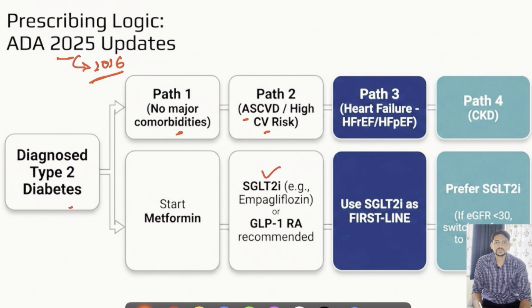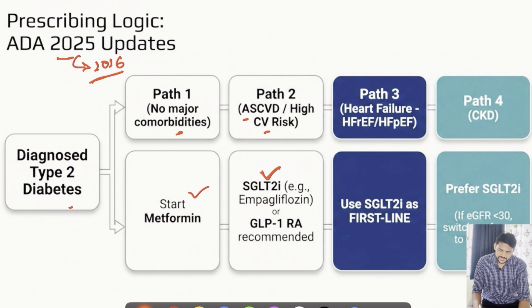If these high risks are not there, then we can consider metformin as the starting agent and we can add on the SGLT2 inhibitors if you find any of these risk factors associated. So overall, metformin is still the first line agent when there are no comorbidities.